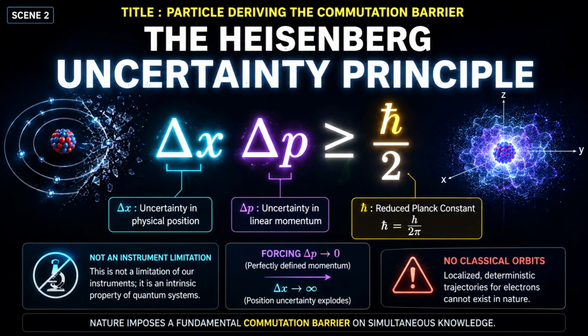This famous inequality is not a limitation of our laboratory instruments. It is an intrinsic physical property of all quantum systems. If you attempt to force delta p to approach zero by assigning a perfectly defined trajectory to an electron, the spatial uncertainty delta x must mathematically explode toward infinity. Therefore, localized classical orbits cannot physically exist anywhere in nature.